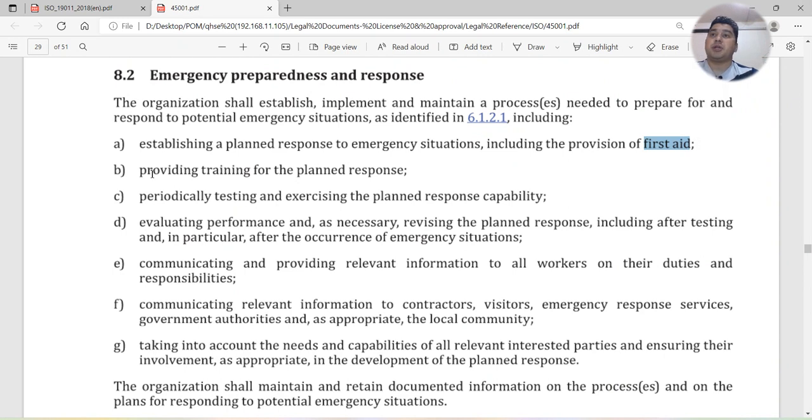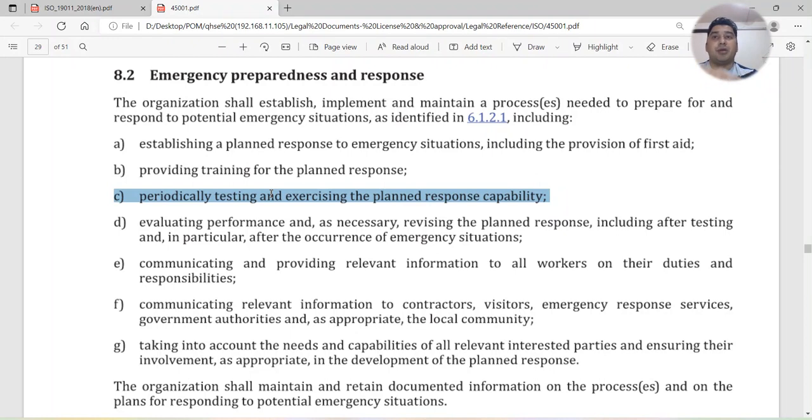Those things also need to be considered. Periodically testing and exercising the planned response capability. You should have a mock drill for these emergency scenarios. Whatever emergency scenario you identify, for those scenarios you should perform a mock drill.